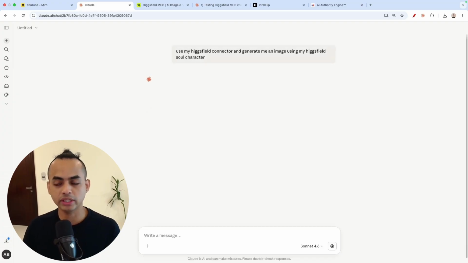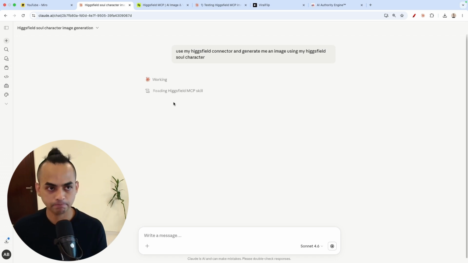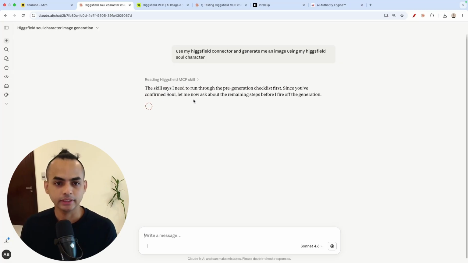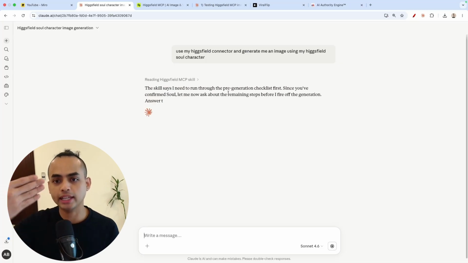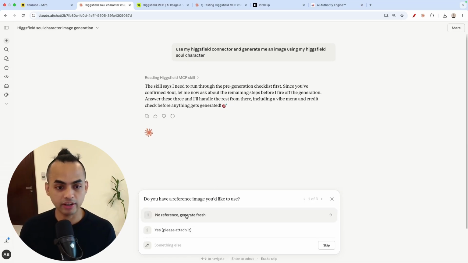Okay, so let's just see what just happens here. I'll walk you guys through the entire process. Okay, so it's reading the MCP skill first. Okay, great. So these are some of the things that I've essentially embedded, because otherwise it will just do a lot of stuff. So let me just see, do you have a reference image? See, it's good. No reference image.